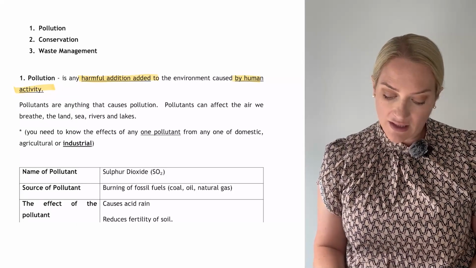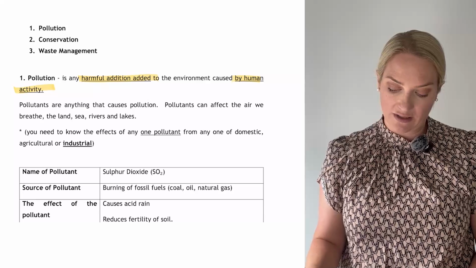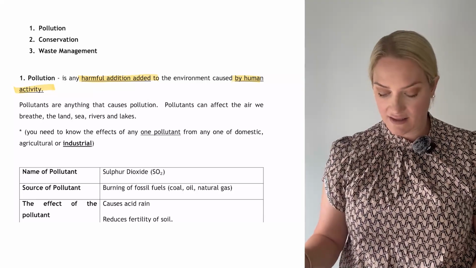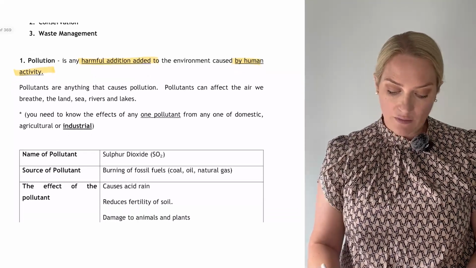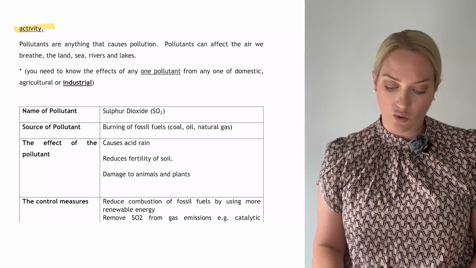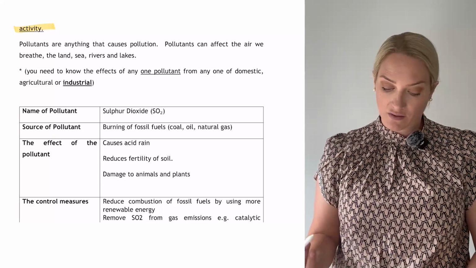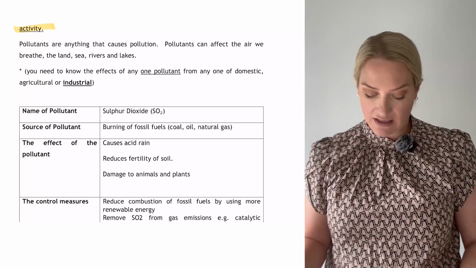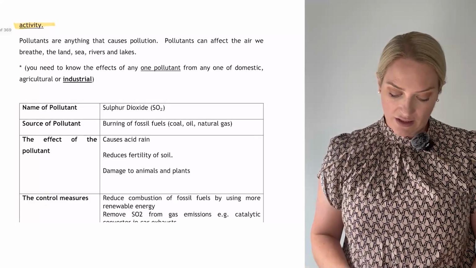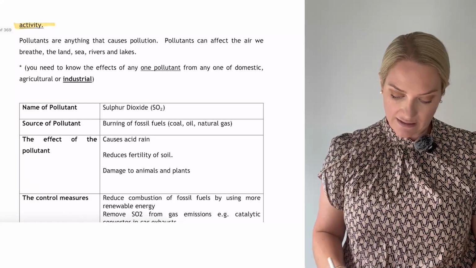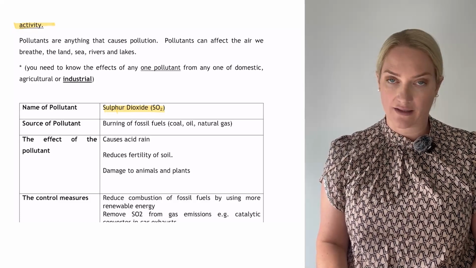Okay, so pollutants are anything that can cause pollution. So pollutants can affect the air we breathe, the land, the sea, rivers, lakes. So what we need to know is one effect of one pollutant from either domestic, agriculture, or industry. So I teach industry, so this is the one I'm going to use now. So from industry, the pollutant I'm looking at is sulfur dioxide, or SO2.